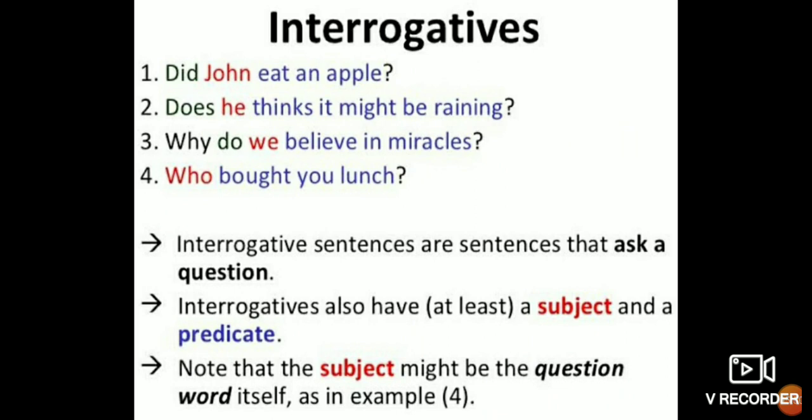So interrogative sentences are sentences that ask questions. Interrogative sentences also have at least a subject and a predicate. We can't say that these interrogative sentences do not have a subject and predicate. They also have a subject and predicate. Note that the subject might be the question word itself.